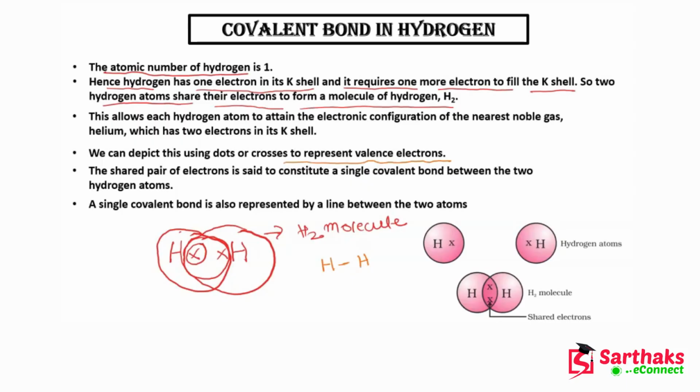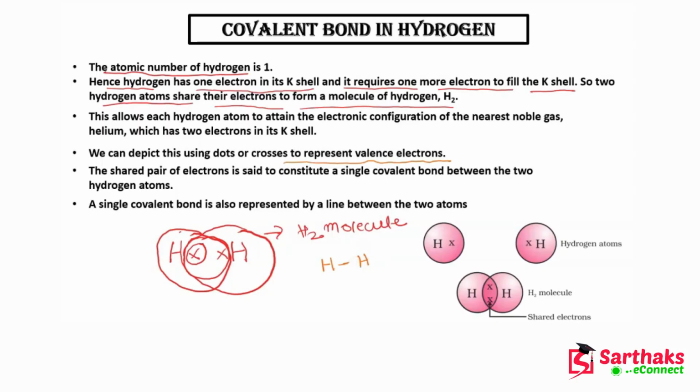So you can show it by the single line because only one pair of electrons is shared between these two hydrogen atoms, and each atom is sharing only one electron. So that's why this is a single bond.